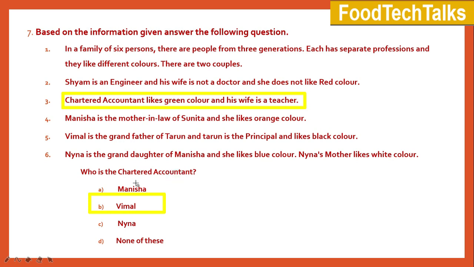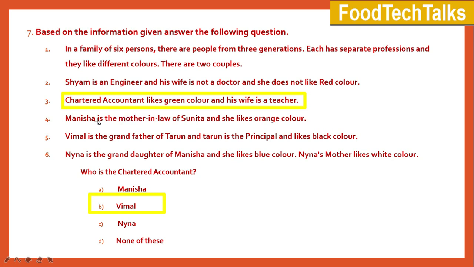While reading the question, at a glance, it appears to be very confusing. But if you understand the idea behind it, it is going to be very easy for you. Here, the question is, who is the chartered accountant? And 4 options are given.